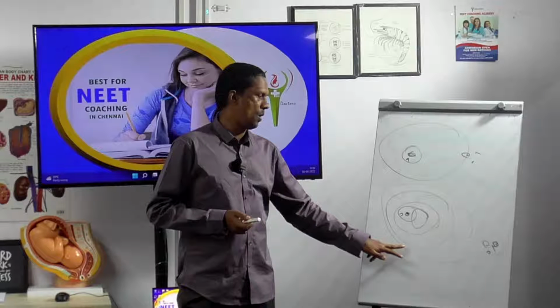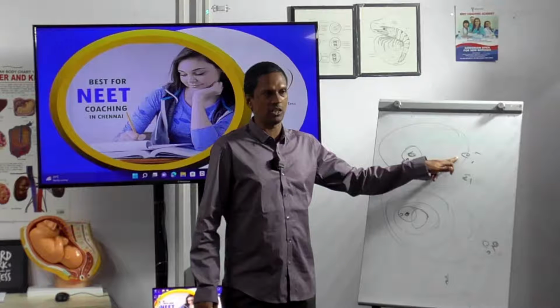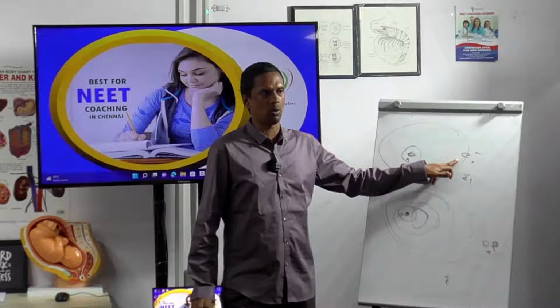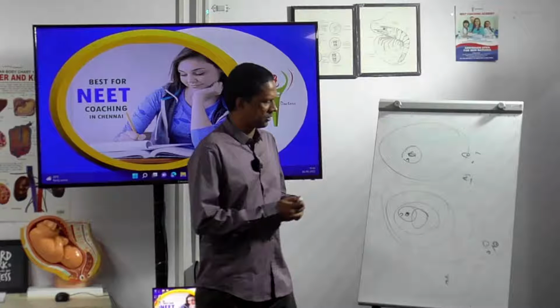So, the affinity of the electron towards the nucleus. Now I am taking the various shells, something around 5 shells: 1, 2, 3, 4, and the fifth one is the outermost shell. Here, for E2, four are innermost and the fifth one is the outermost.